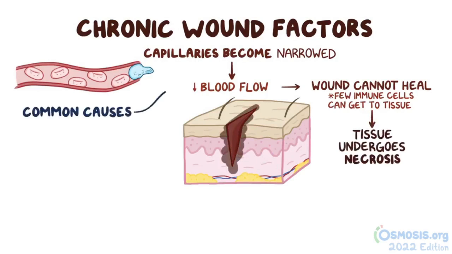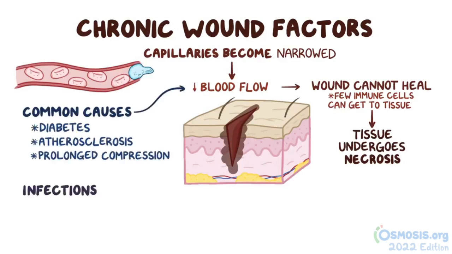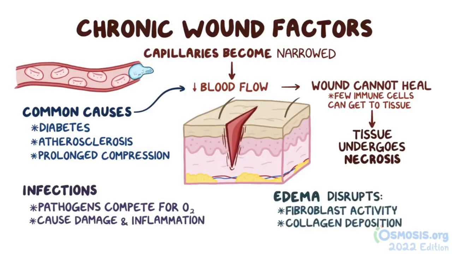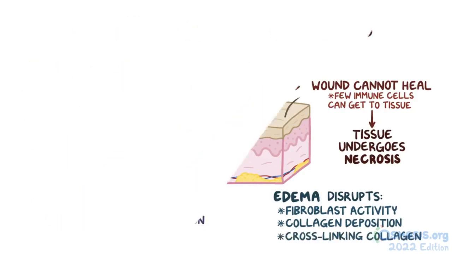Some common causes of decreased blood flow include diabetes, atherosclerosis, and prolonged compression. Infections can also interfere with healing, and that's because pathogens compete for oxygen and cause ongoing damage and inflammation in the tissue. Finally, uncontrolled swelling or edema around the wound can disrupt fibroblast activity and collagen deposition and cross-linking of collagen.